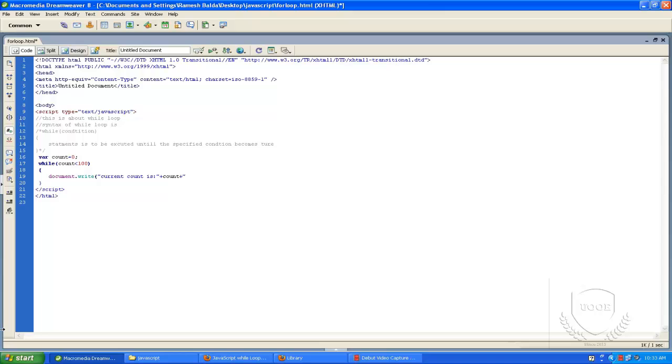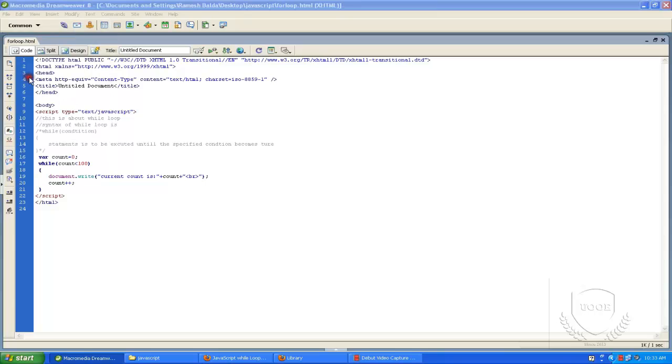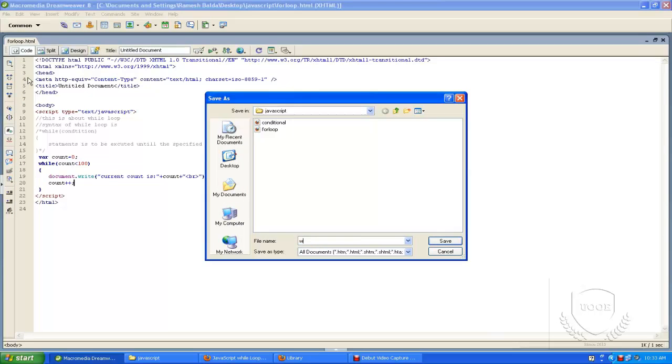And also a break, because for every statement it will break. For the increment, as we saw in the for loop, count plus plus, but here it will come at the bottom of the statement. First of all, let me check whether it's working or not. Save as this while loop dot html.